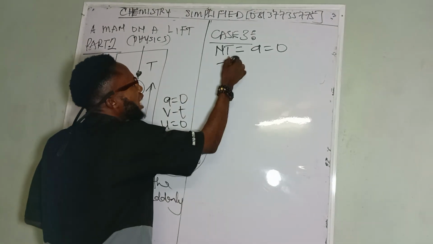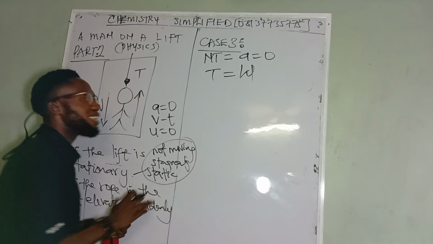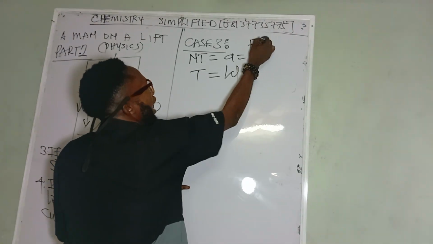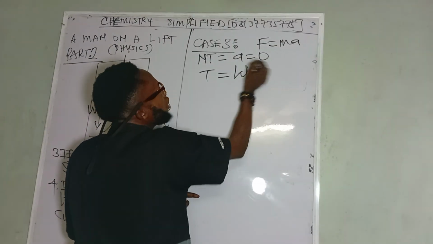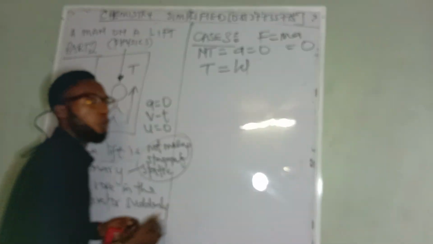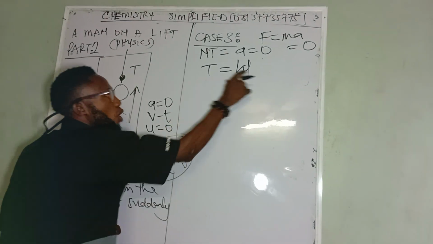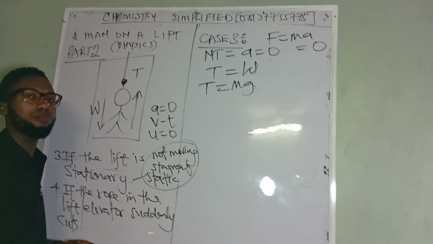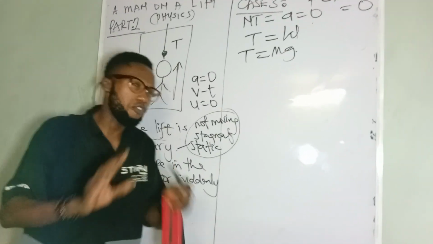So the tension is equal to the weight. There is no net force. Even if you want to introduce your force F equals ma, your a is equal to 0, so the force is equal to 0. So your tension is equal to the weight: T equals mg. Very simple.